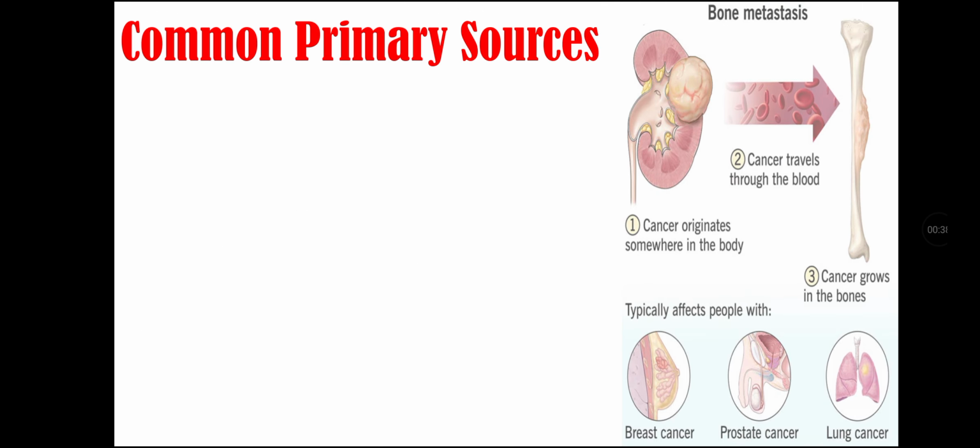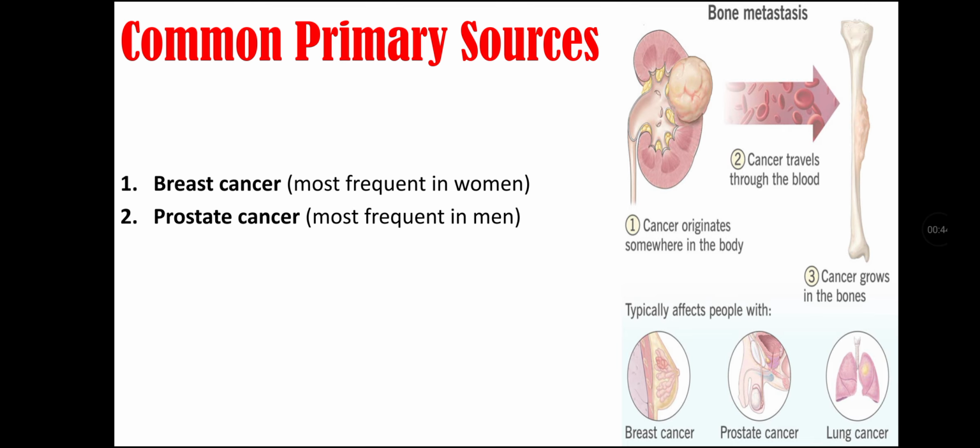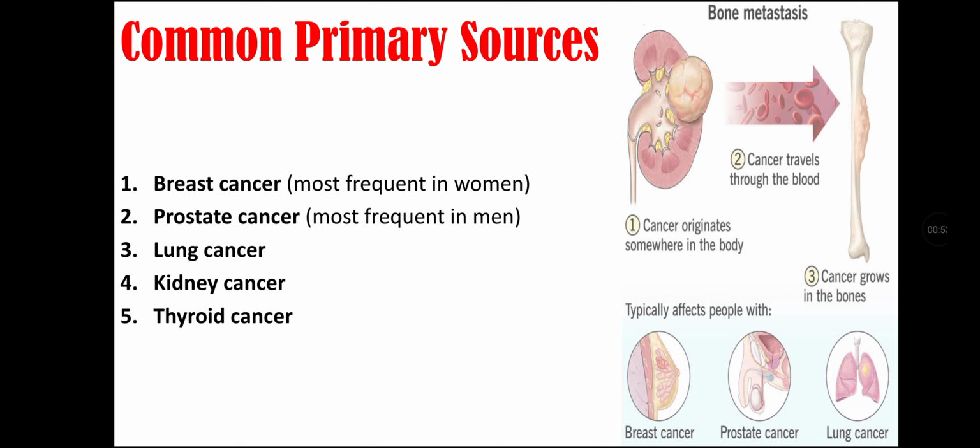Common primary sources of bone metastasis. It can come from breast cancer, that is most frequent in women. It can come from prostate cancer, that is most frequent in men. By lung cancer, kidney cancer, thyroid cancer, and gastrointestinal cancer, that is though less common.